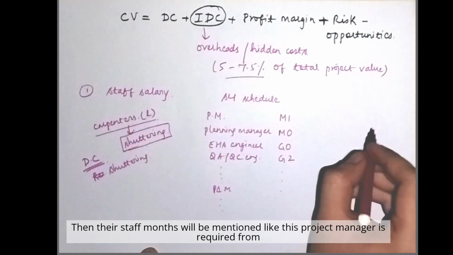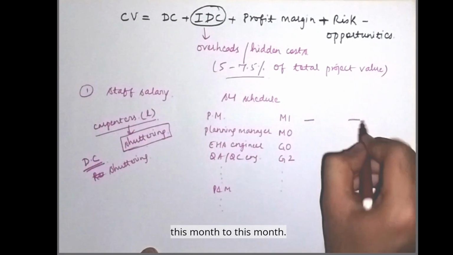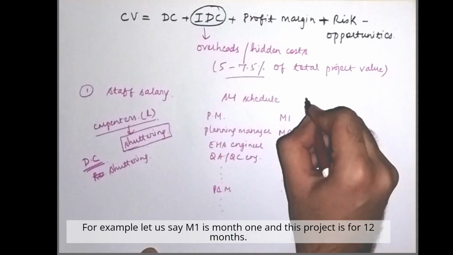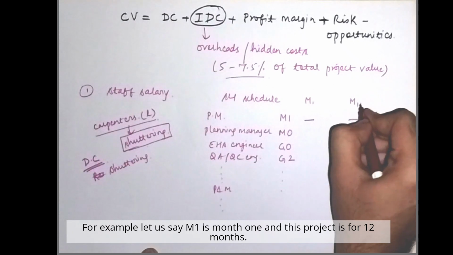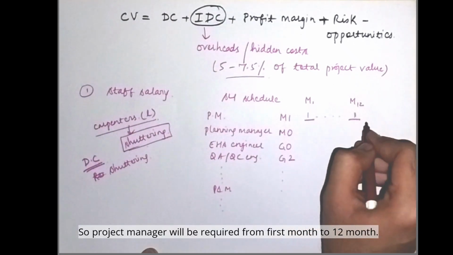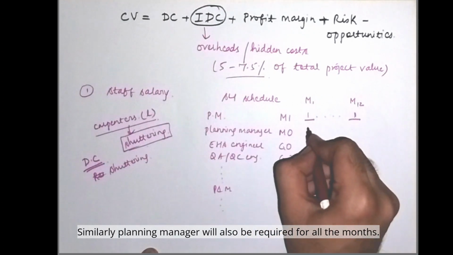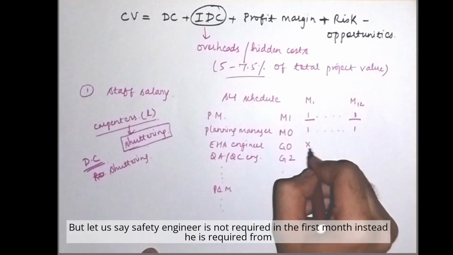Then their staff months will be mentioned, like this project manager is required from this month to this month. For example, let's say M1 is month 1 and this project is for 12 months. So the project manager will be required from the first month to the 12th month. Similarly, the planning manager will also be required for all the months. But let's say the safety engineer is not required in the first month.